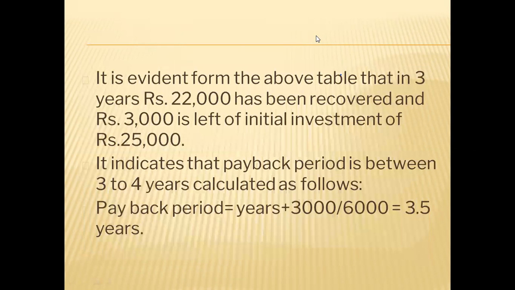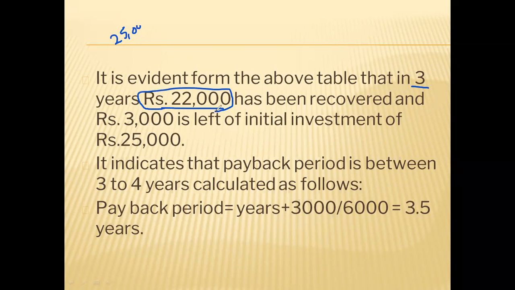See, it is evident from the above table that in third year, our cumulative cash inflow is 22,000. Means till third year, we have recovered 22,000. Now, how much is left to be recovered? Our investment is 25,000, and till third year, we have recovered 22,000, as we just saw in the table. Now, how much is left? What is the difference between 22,000 and 25,000?